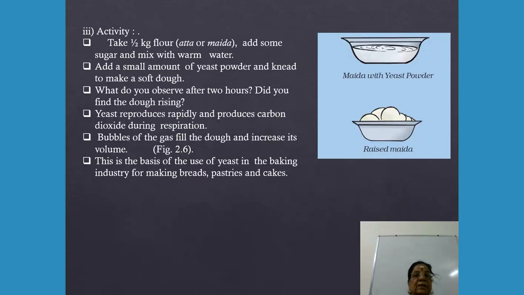The next one is an activity given in our book. First, take half a kg of atta or maida in a bowl. Then add some sugar and mix it with warm water. Then add a small amount of yeast powder and make a soft dough, kneading it well like our mother does for chapati. Now allow it to set for 2 to 3 hours. Even 1 to 2 hours is enough.